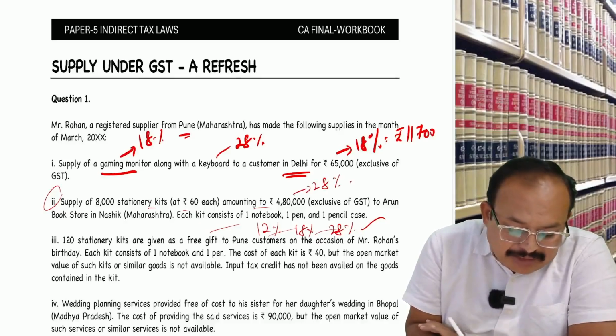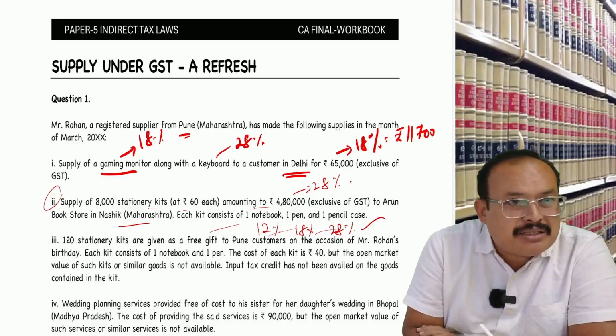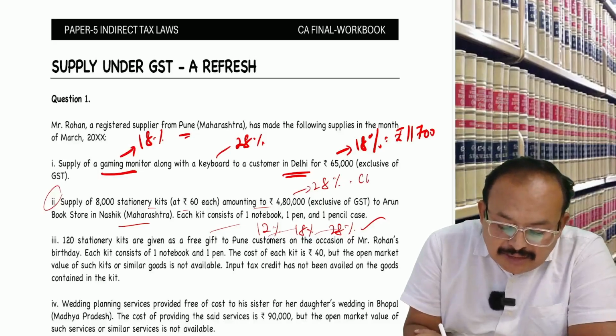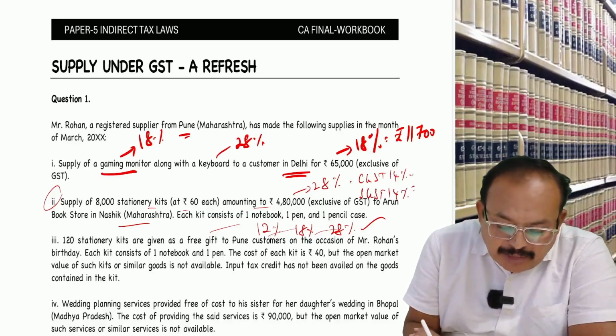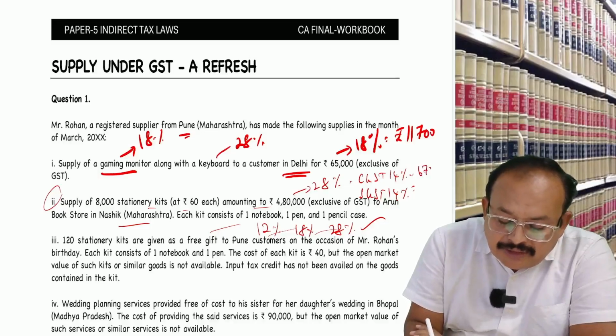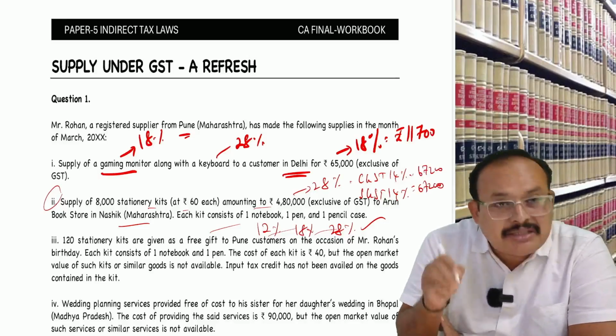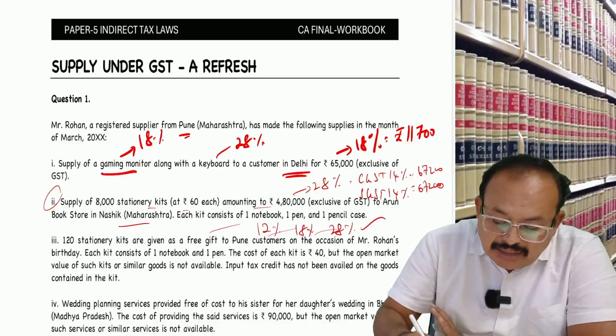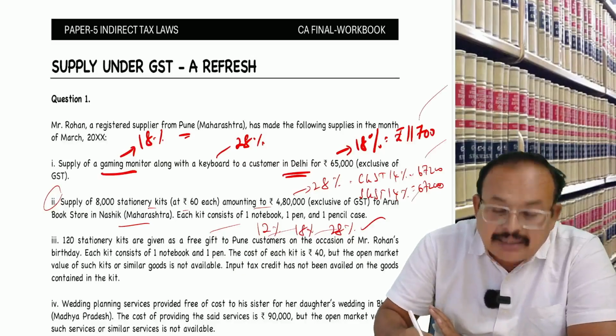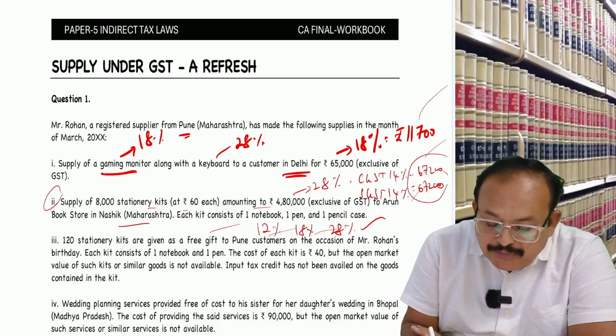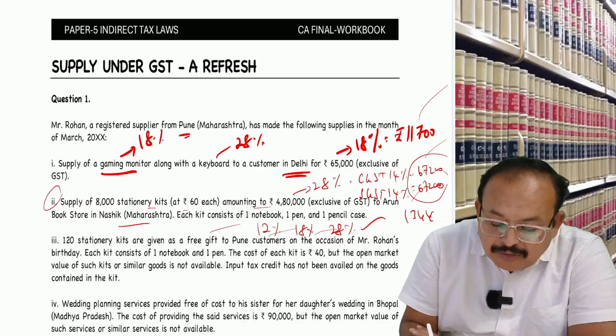Now, the person is located in Maharashtra and the supply is also in Maharashtra. Therefore, you have to go with CGST 14% and SGST 14%, separately. 67,200 and 67,200. That should appear on the answer sheet. Then only the examiner will say, okay, it's correct, it's correct. If you show both together, how much comes here? 1 lakh 34,400.